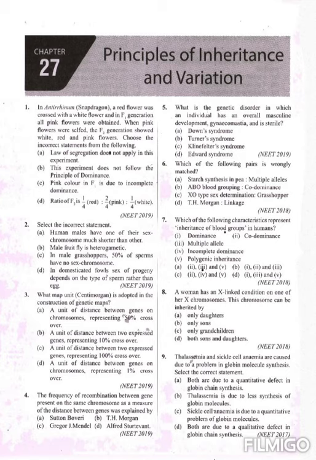Next question, the frequency of recombination between genes present on the same chromosome as a measure of the distance between genes was explained by. We told the name of the scientist, that is Alfred Sturtevant. Okay. Then question number 5. What is the genetic disorder in which an individual has an overall masculine development, gynecomastia, and is sterile? First option Down syndrome, second one Turner syndrome, third one Klinefelter syndrome, and the fourth one is Edwards syndrome.